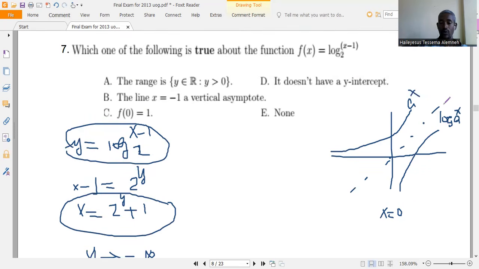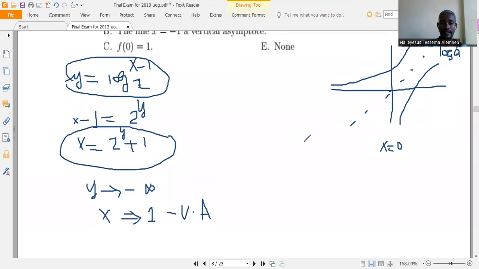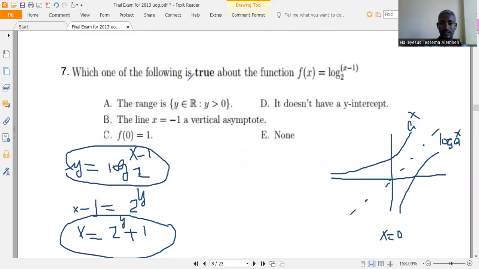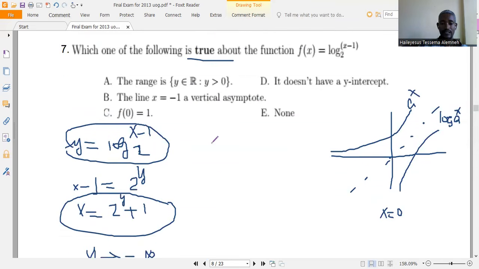The domain is all positive real numbers. So x = 1 is the vertical asymptote. Which one of the following is true about this function? The range...